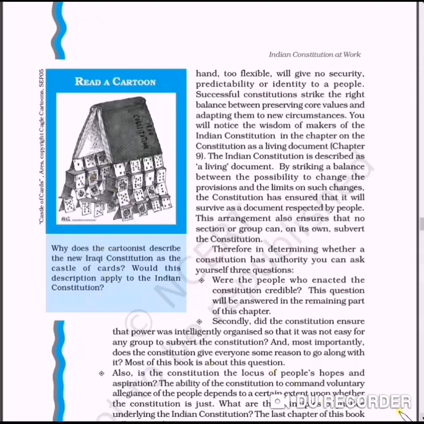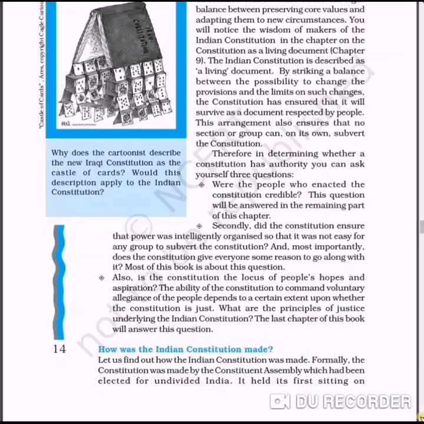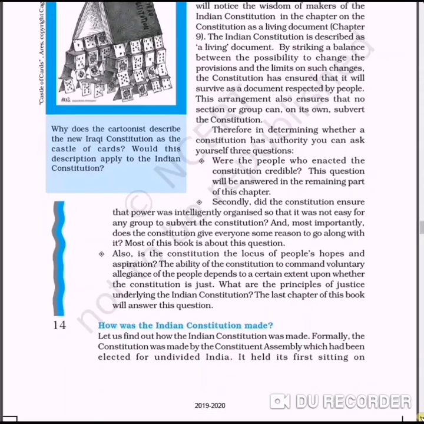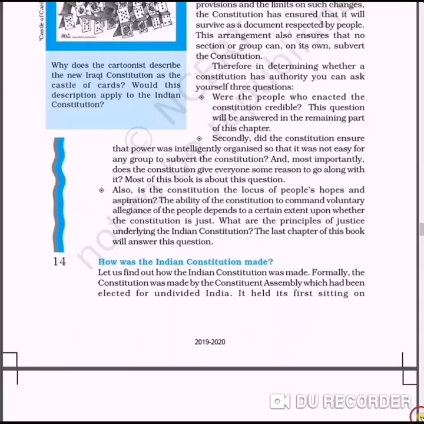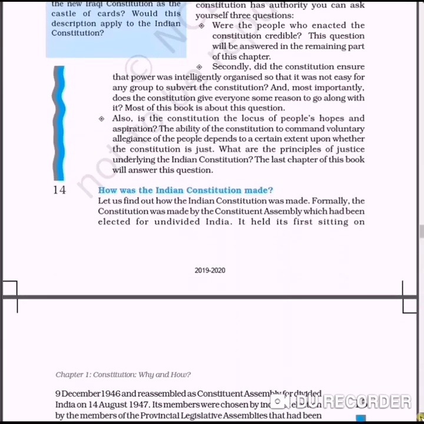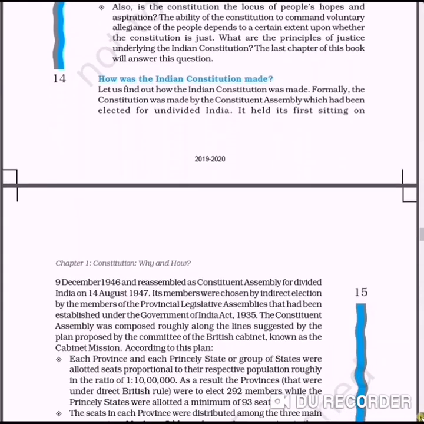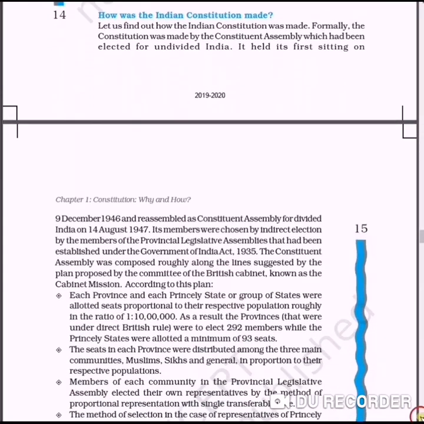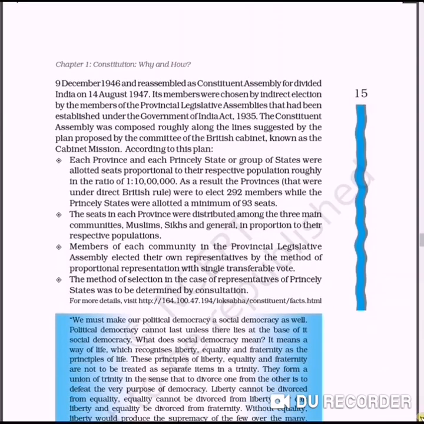Then there are the different features of the Indian Constitution. We can revise this. It is in written form. It is the longest constitution, and it is a living document. It responds to the people's problems, and it is rigid as well as flexible. It means the Indian Constitution cannot be changed by one person.